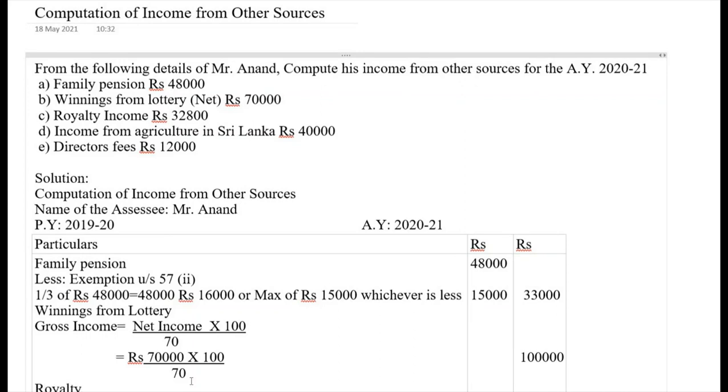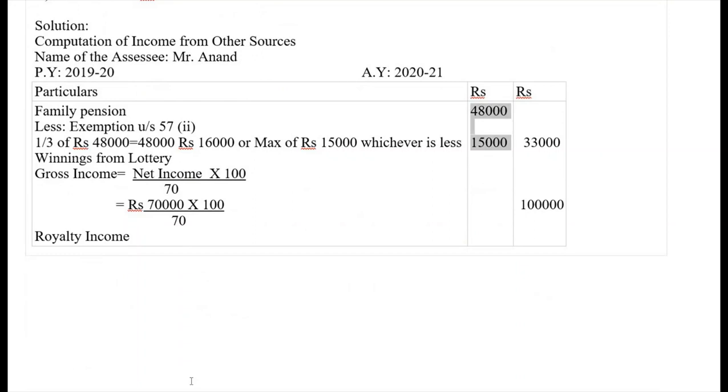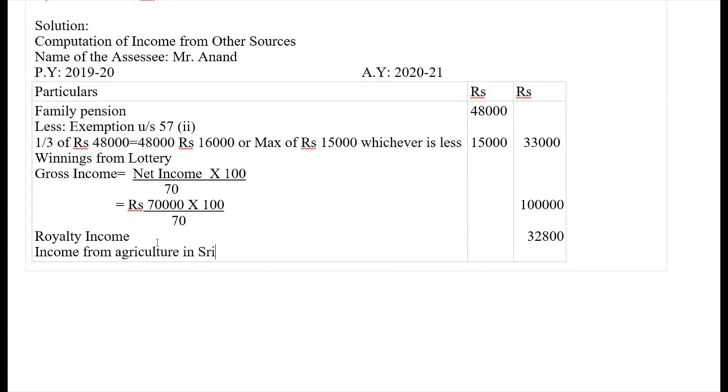Then the next one, royalty income. It is given in the problem as rupees 32,800. Then again we have income from agriculture in Sri Lanka, which is also given as rupees 40,000.